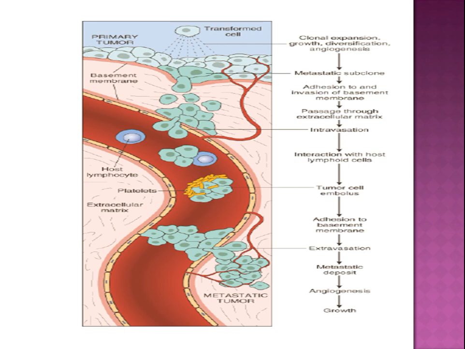Then there is interaction with host lymphoid cells, a tumor embolus is produced, adhesion to the basement membrane leads to extravasation and metastatic deposit, coming out of the vessel. Angiogenesis occurs, and by these newly formed blood vessels they go to different sites, leading to growth there and metastatic tumor formation.